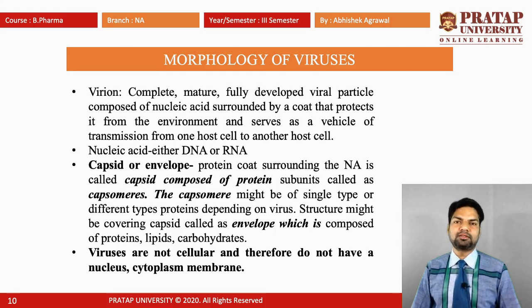The capsomeres may be a single type or different types of protein depending on the virus. The structure might have a covering over the capsid called the envelope, which is composed of protein, lipid and carbohydrate. Viruses are not cellular and therefore do not have a nucleus or cytoplasm membrane.